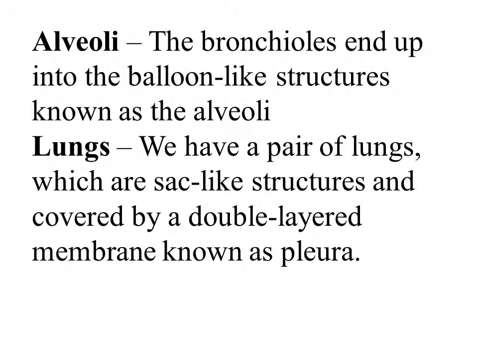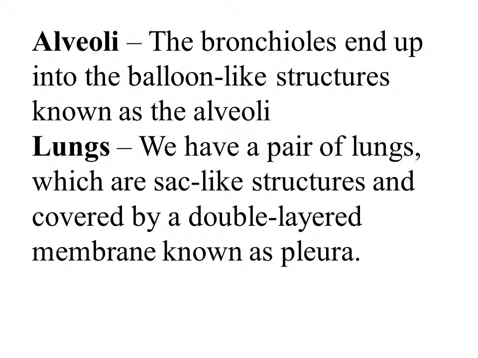Now those bronchioles reach small spaces in the lungs, which are called alveoli. Got it? And numerous alveoli make our lungs. And what are the lungs?